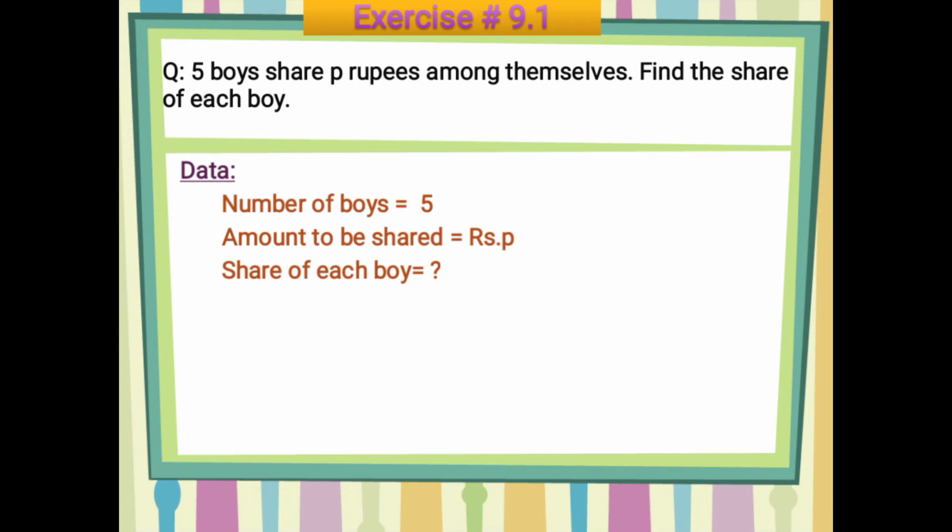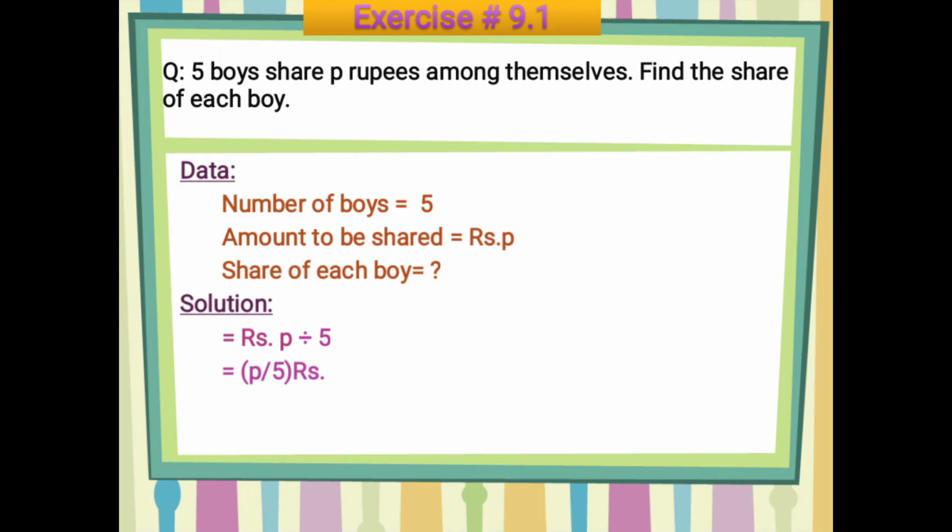So students, please choose your numerator and denominator very carefully. What will be the solution? Simply you will divide rupees p by 5, meaning p will be your numerator and 5 will be your denominator, and you have to write p first because it is your numerator. You can also write it as bracket p upon 5 bracket close rupees. So this is the way to solve this question.